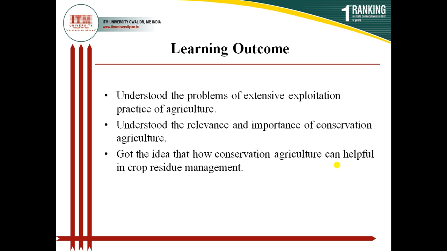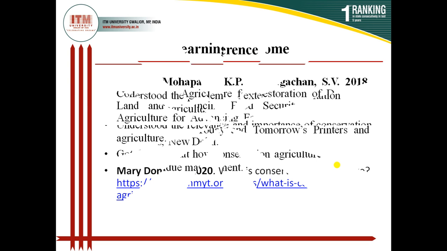Here I am going to give you an assignment. That assignment will be uploaded on the LMS. You will go through this lecture again. You can go through some other supportive readings also, and you will have to write an essay or an article on crop residue management through conservation agriculture practice. On this topic you will have to write an assignment. I am going to upload that assignment also.